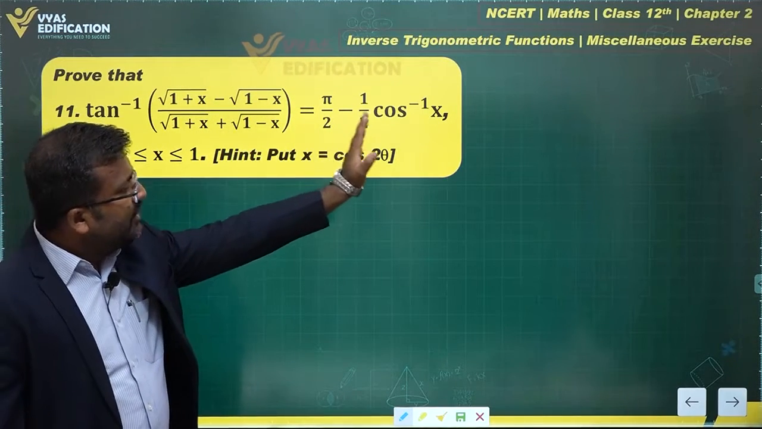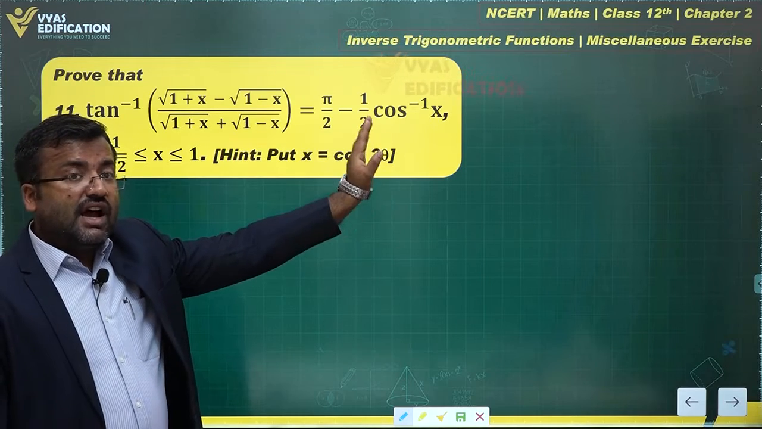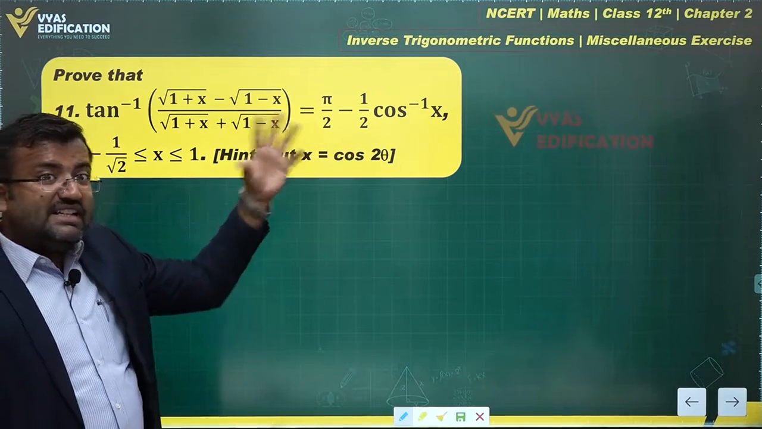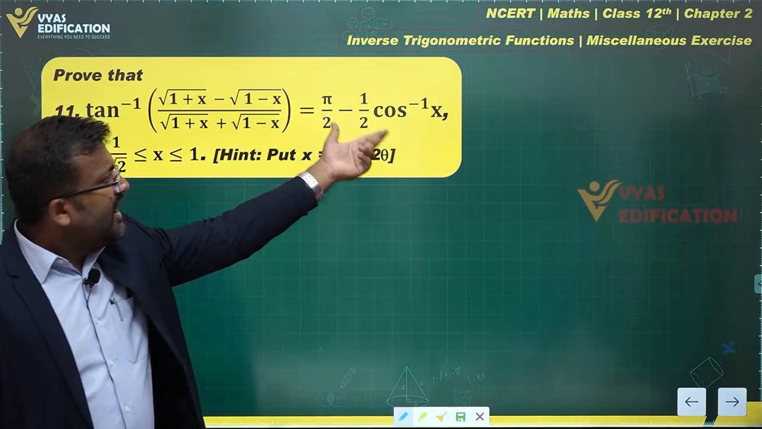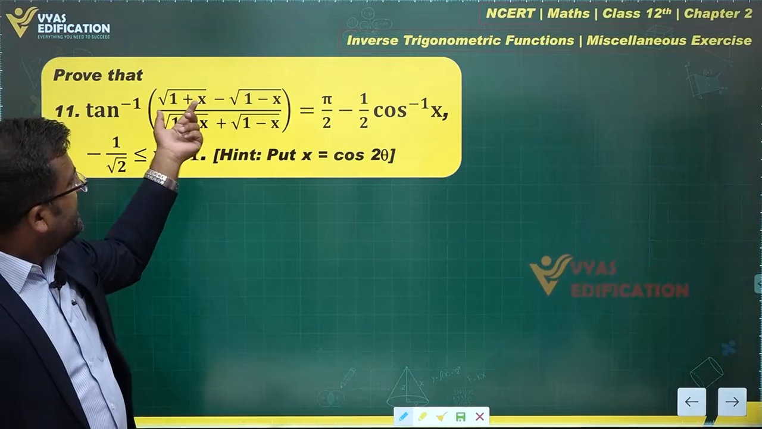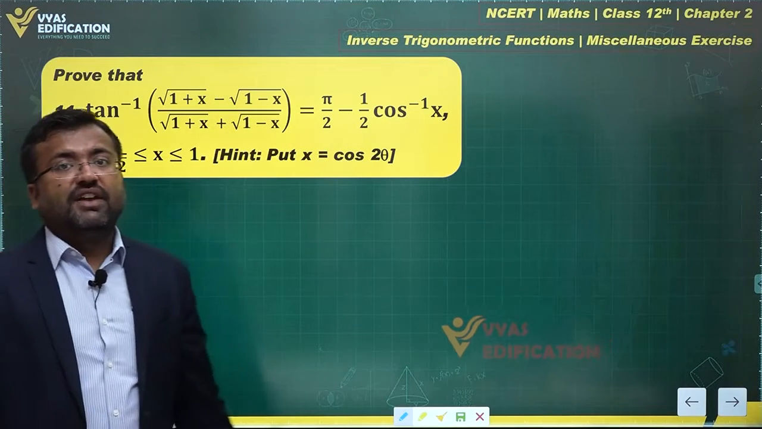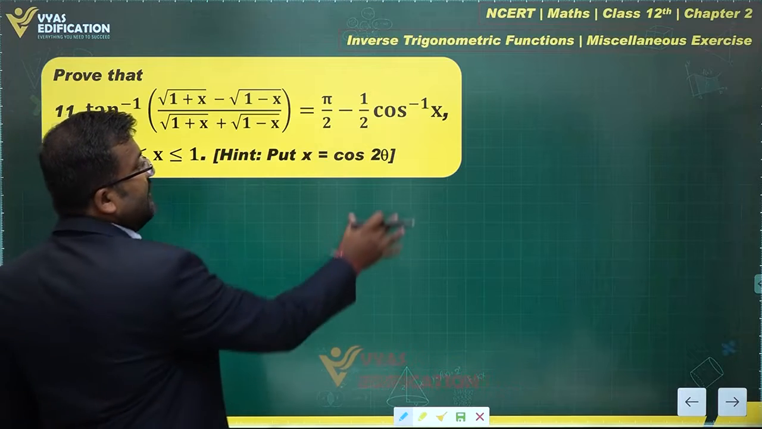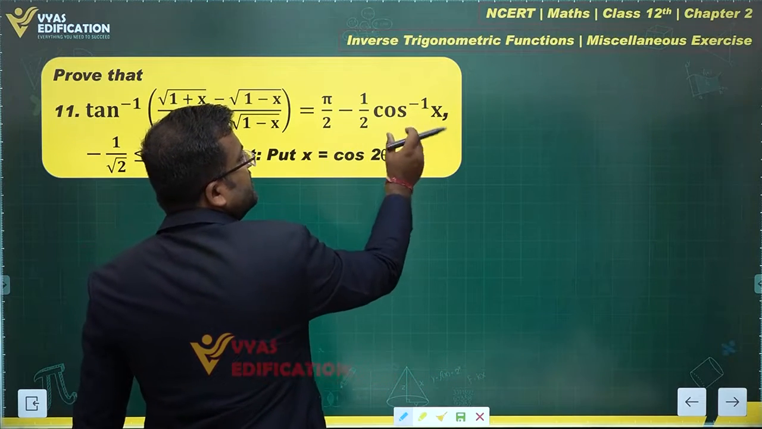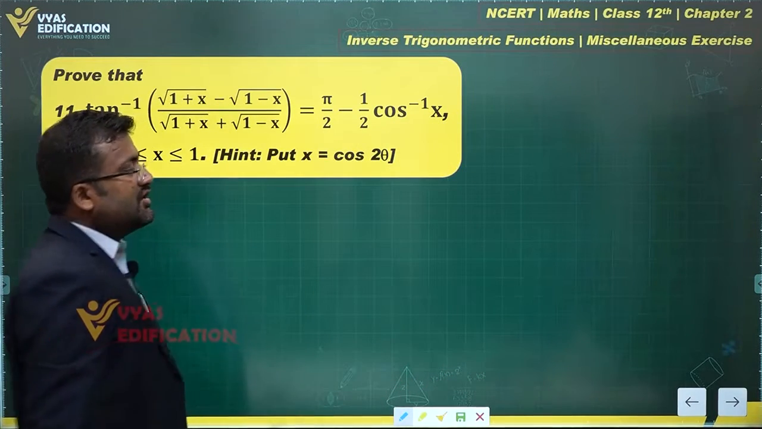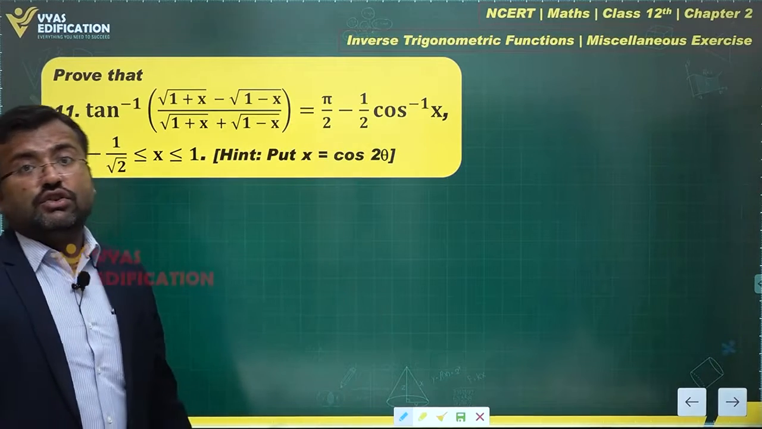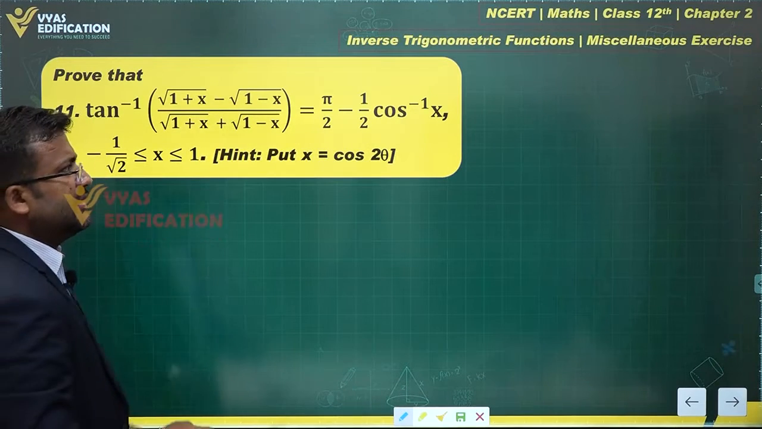So 2 theta will be equal to cos inverse x, and x will be equal to cos 2 theta. That's the idea that we'll get from here about the substitution of x for simplifying this. You can imagine half of cos inverse x is equal to theta, so cos inverse x will be 2 theta, therefore x will be cos 2 theta, and that's the substitution that we want to use. Now the benefit of that substitution, let's see.